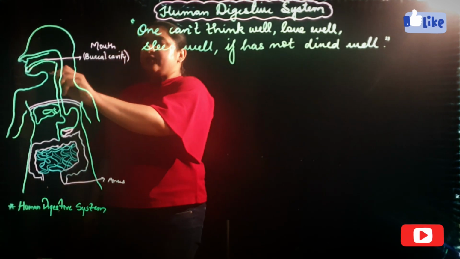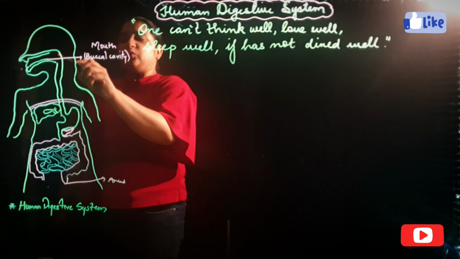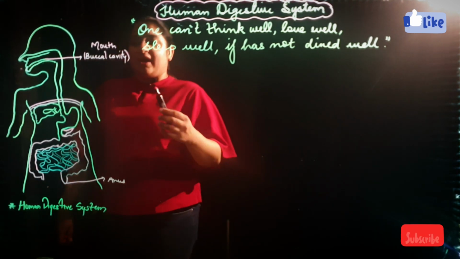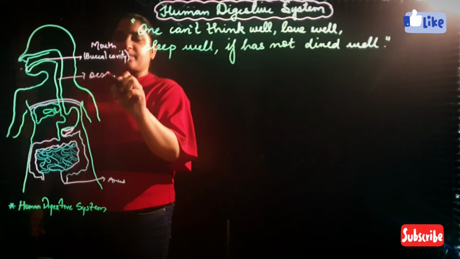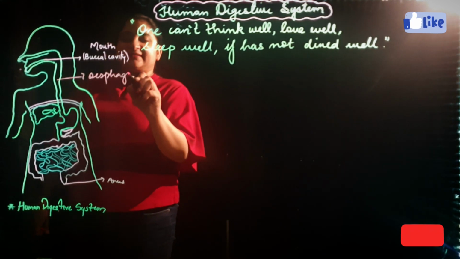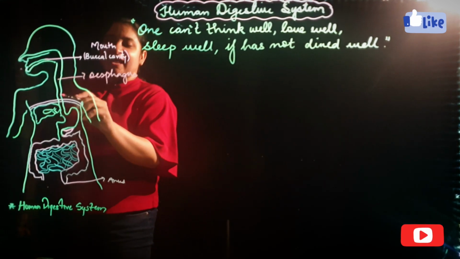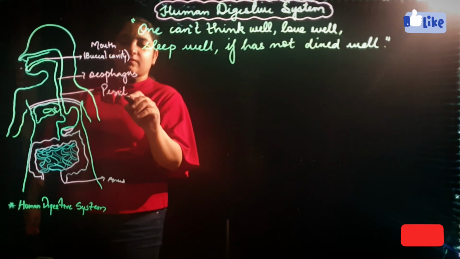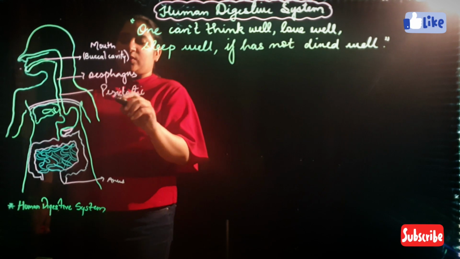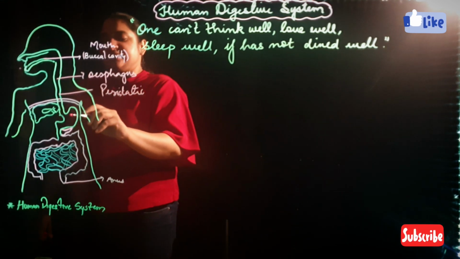The food we eat enters from the mouth, where it is mixed with saliva, and runs through the esophagus, which contracts and expands through peristaltic movements, and enters into the stomach.